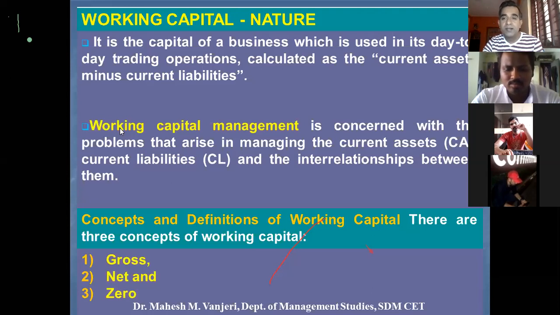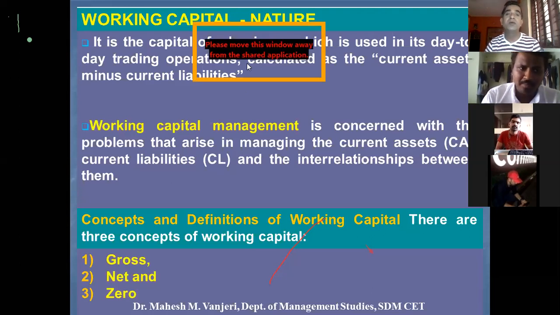Okay, so I hope the concept is clear now. Once again I repeat, for those who are struggling to understand, simply, working capital is the amount required to run the day-to-day operations. It is determined by the simple formula current assets minus current liabilities. I hope so far things are clear.